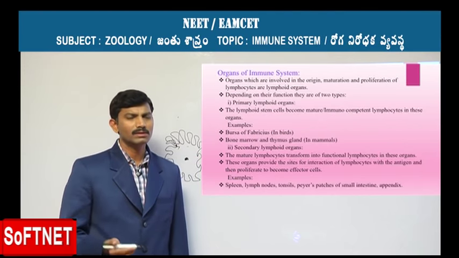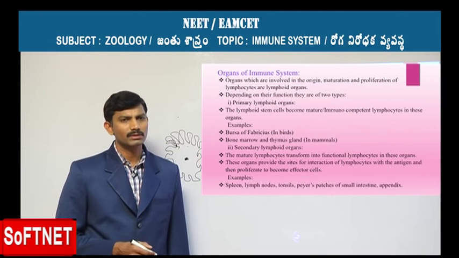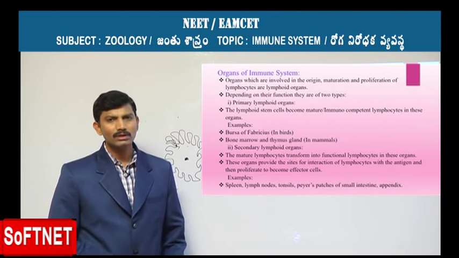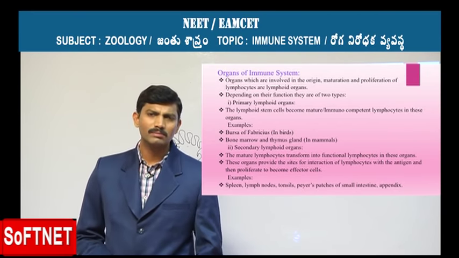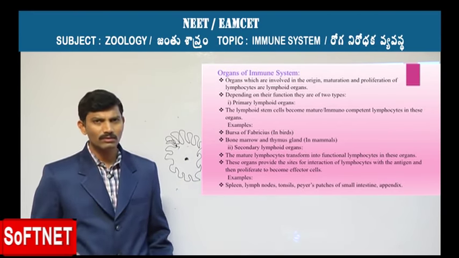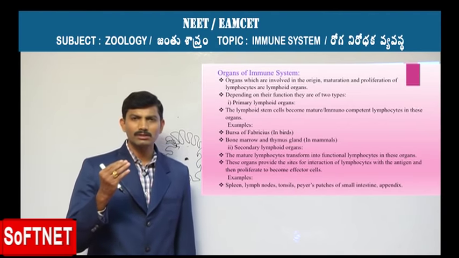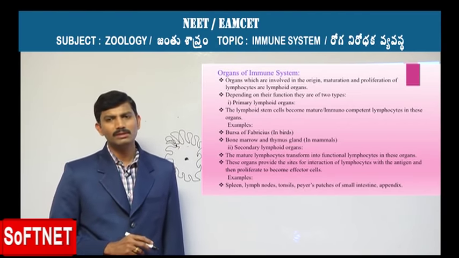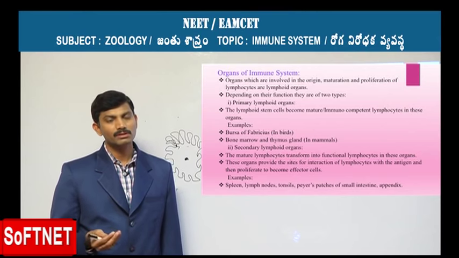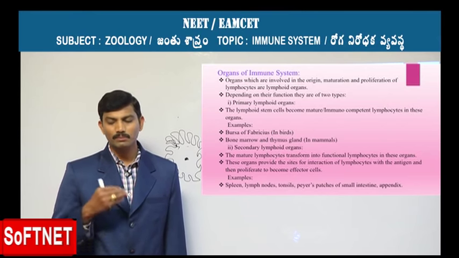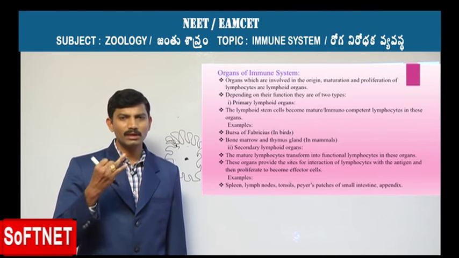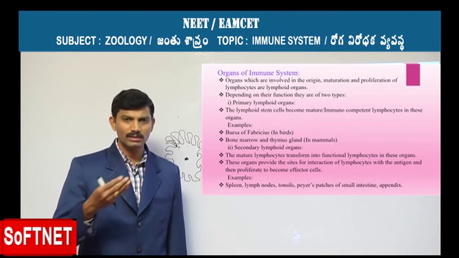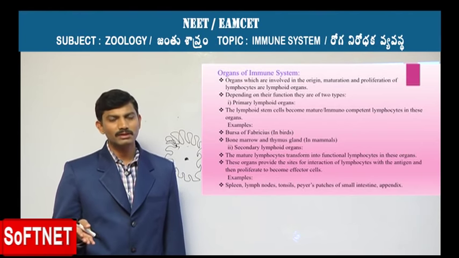Now move on to another topic under the immune system: the organs of the immune system. What are these organs? They are responsible for the origin of the immune cells, for the maturation of these immune cells, and for making them proliferate. So one is the origin, that is production, then making them proliferate, increasing their number, and also making them differentiate.